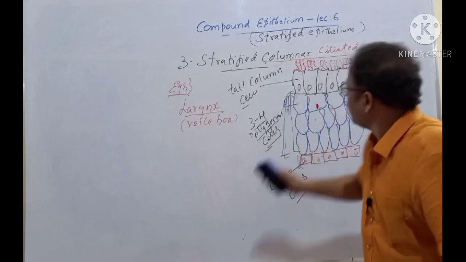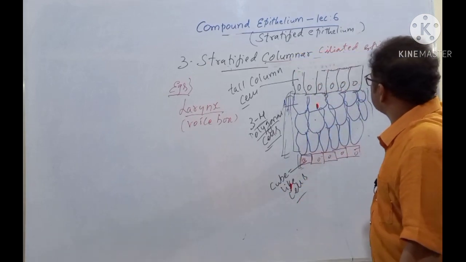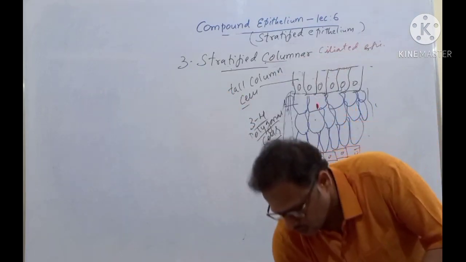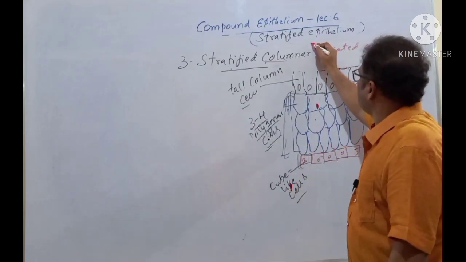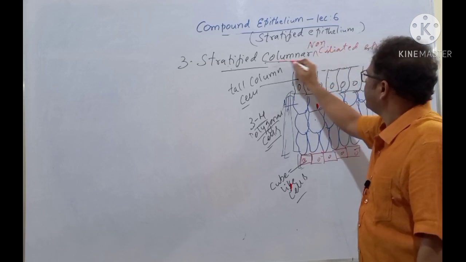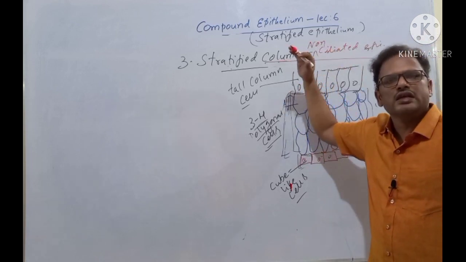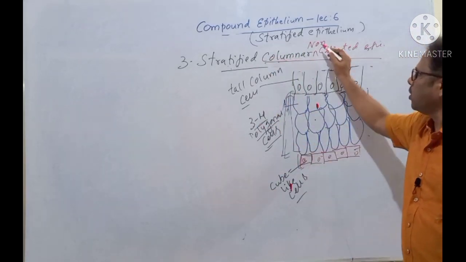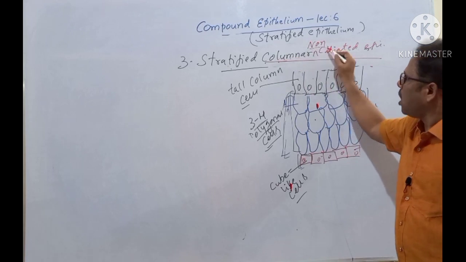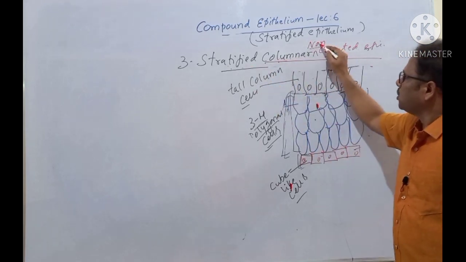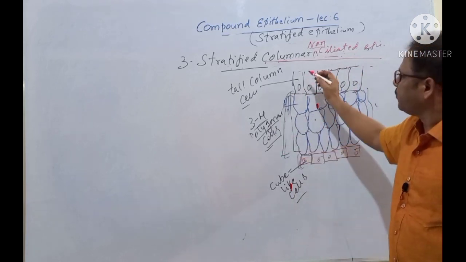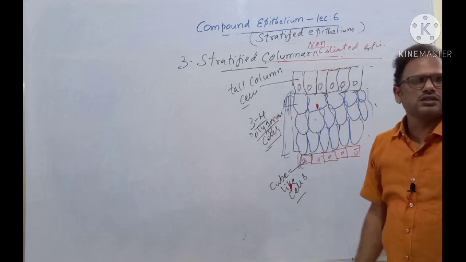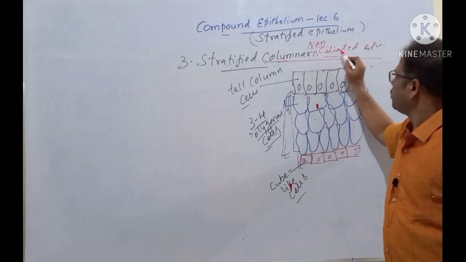Sometimes the cilia are absent, in which case it is called stratified columnar non-ciliated epithelium. Why non-ciliated? Because here cilia are absent. If cilia are present, it is ciliated epithelium. If cilia are absent, it is called non-ciliated epithelium, meaning the free surfaces are devoid of any cilia.